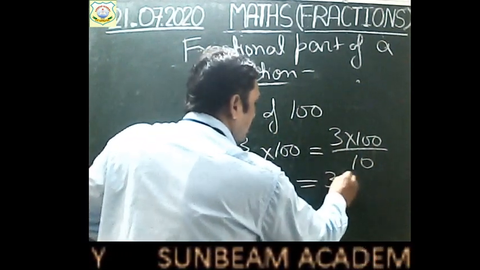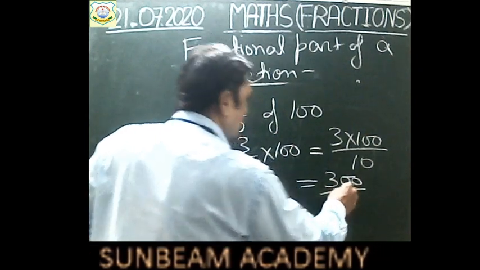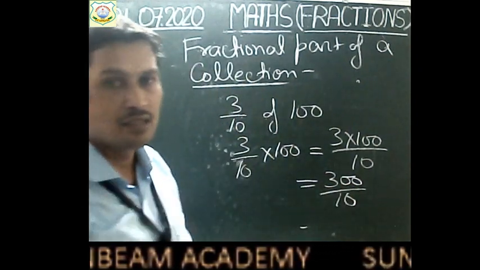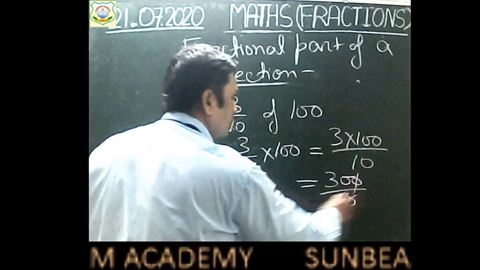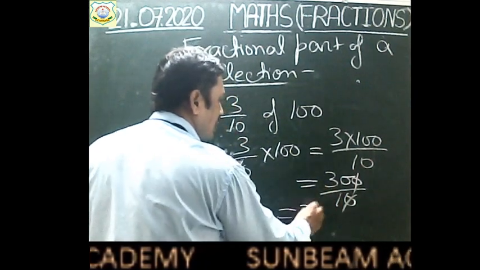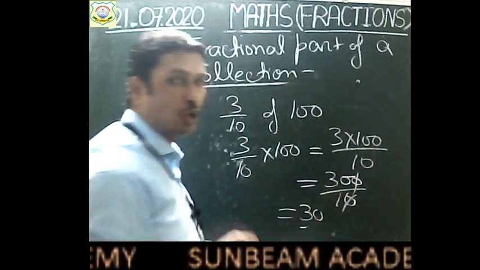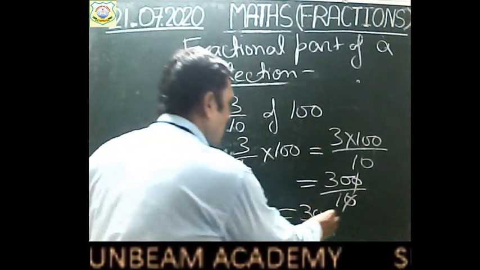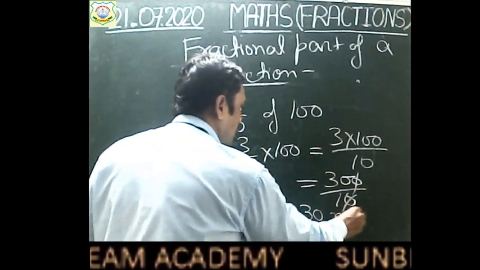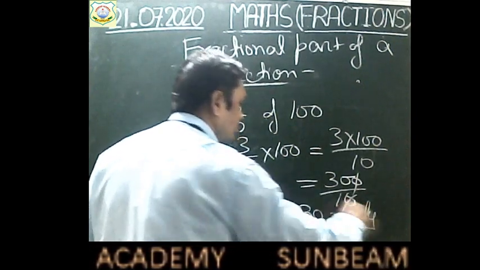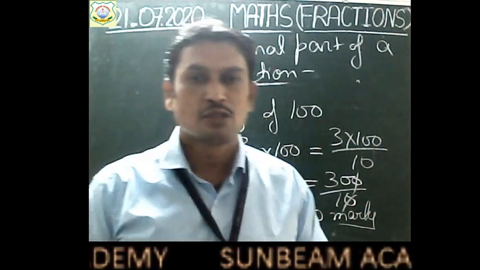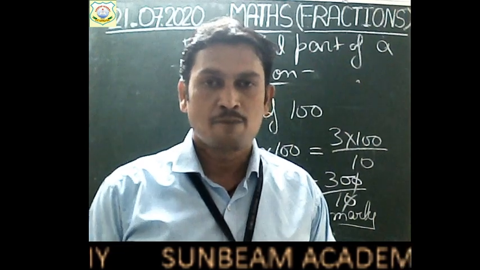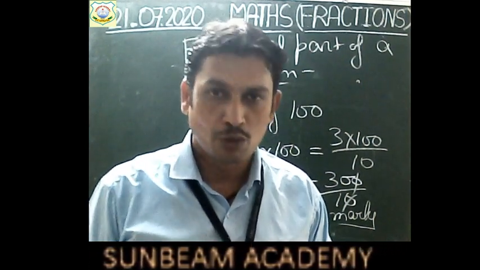So 300 divided by 10. So children, what do we get? Here 0 and 0 are cancelled and we get 30 by 1. So by 1 is not written, children. We will write 30 only. So your marks will be 30 marks. Right? So this is the way to find the fractional part of the whole.